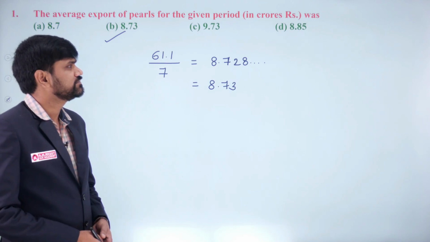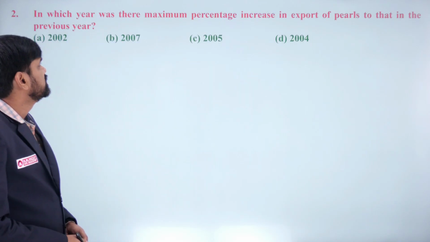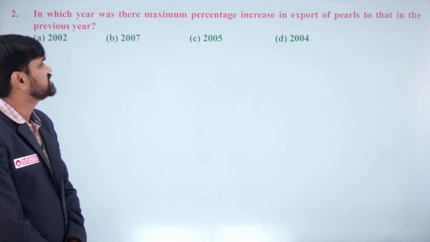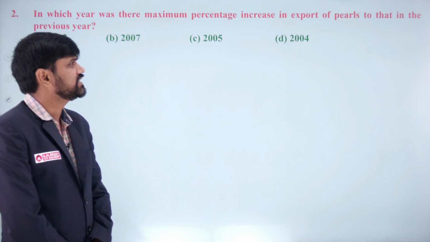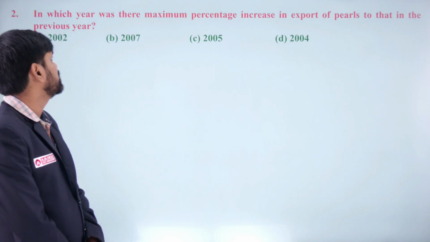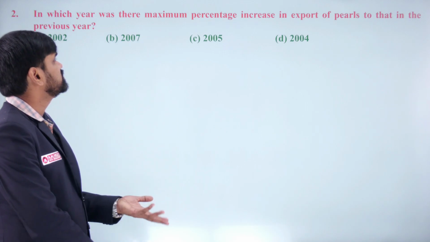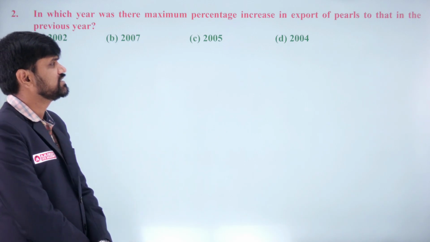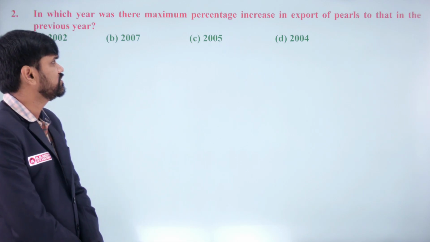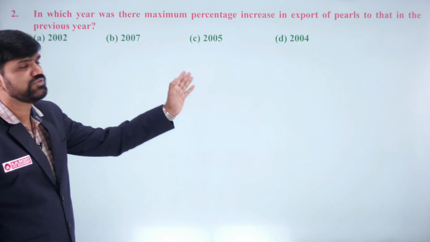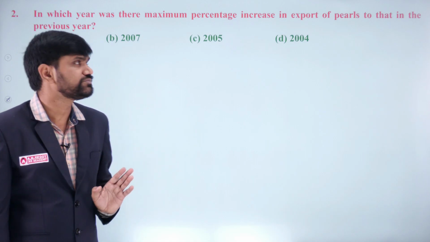Next, second: in which year was there the maximum percentage increase in export of pearls compared to the previous year? They have given these 4 years only, we will test only for those.